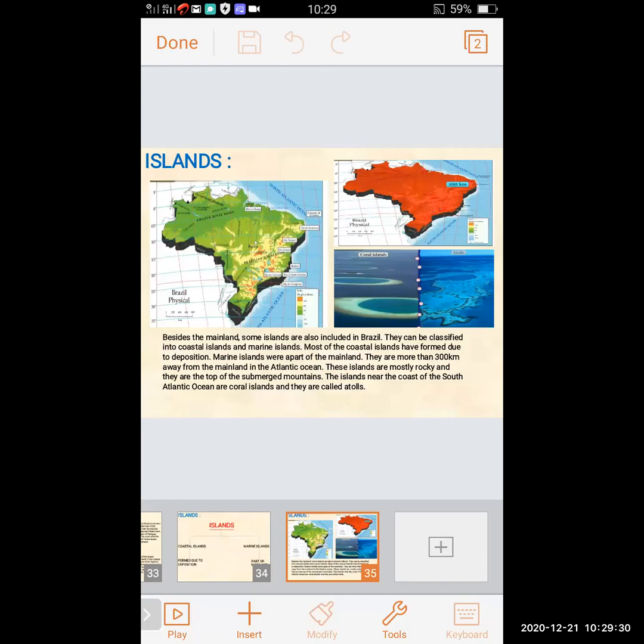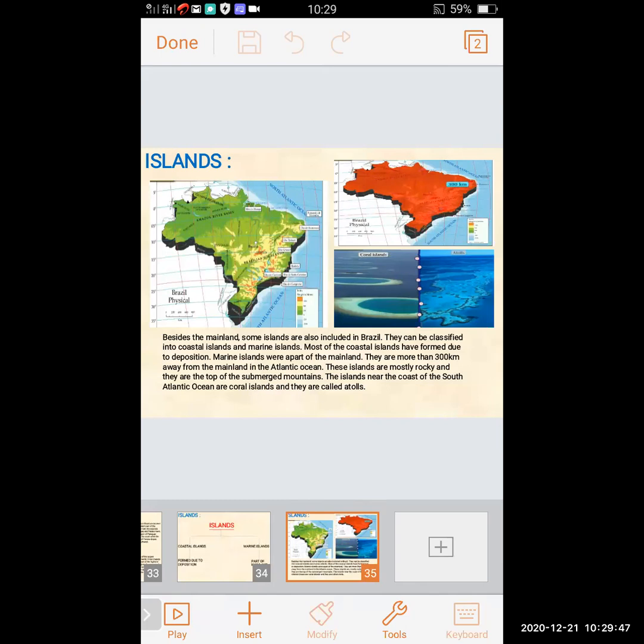So, beside the mainland, some islands are also included in Brazil. They can be classified into coastal islands and marine islands. Most of the coastal islands have formed due to deposition. Marine islands were part of the mainland.